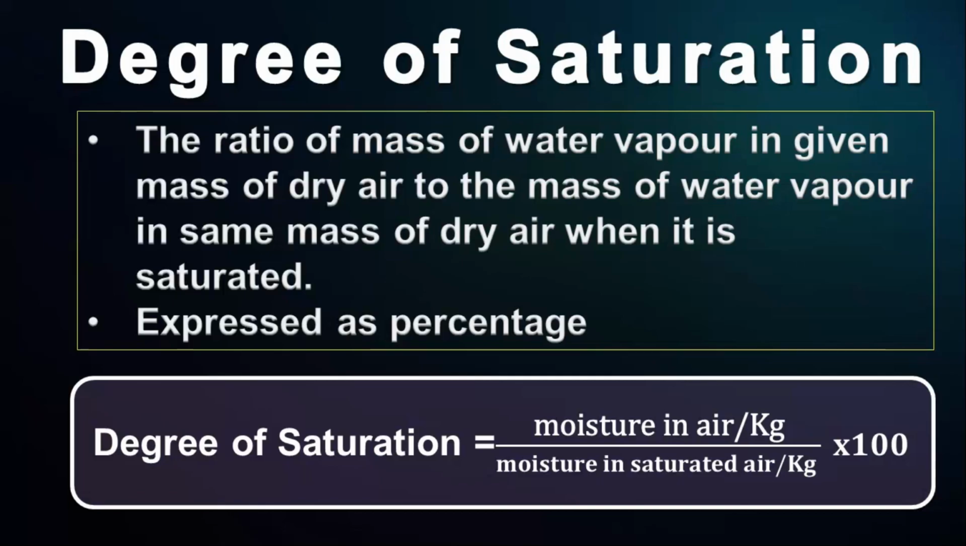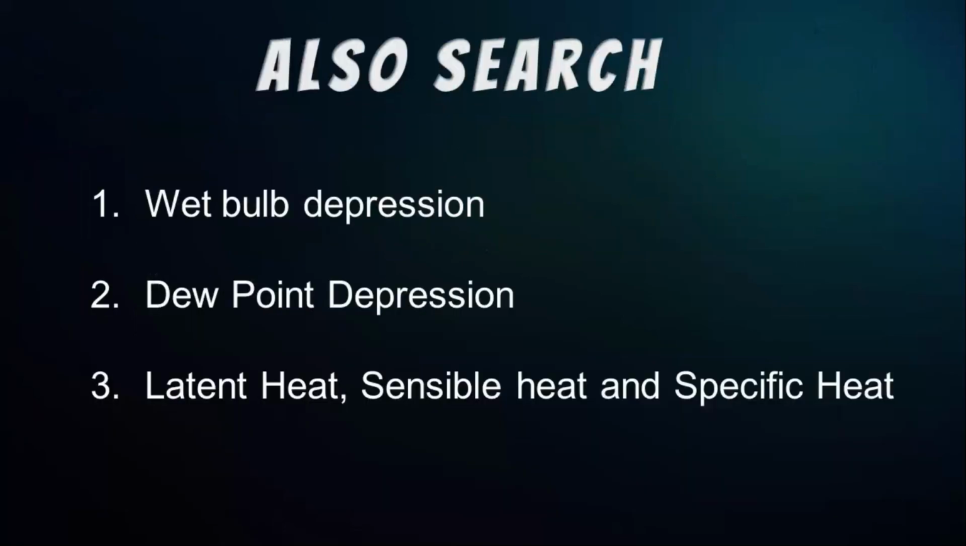So these are the main psychrometric properties. Also, there are more properties like wet bulb depression, dew point depression, etc. Read about them also.